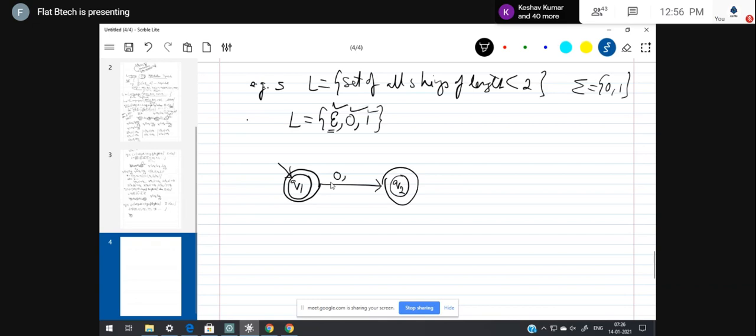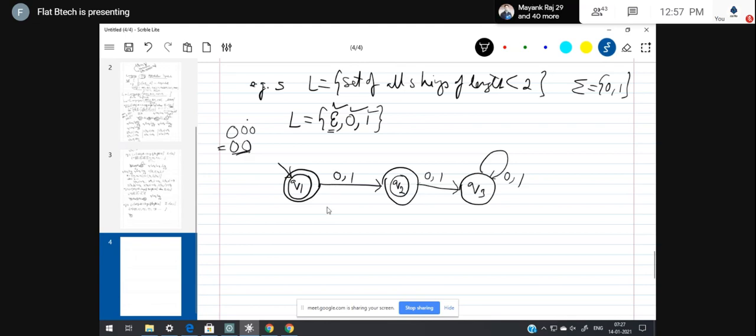Next one, what about 0, 0? If the string length is equal to 2, this has to be rejected, right? 0, 0, 0 has to be rejected. So while designing a DFA, we need to provide the path for all those strings which will be rejected by this machine. So hence this is the required one.